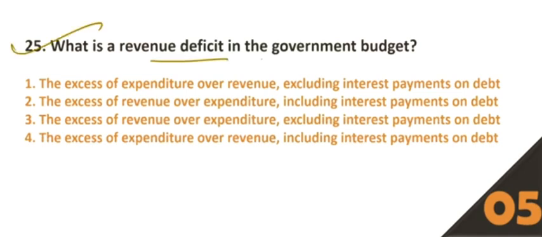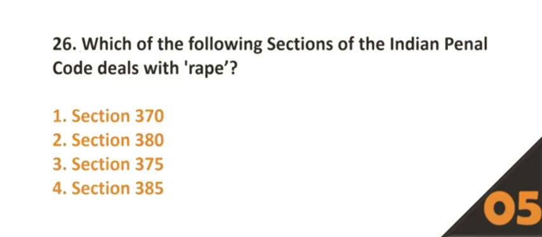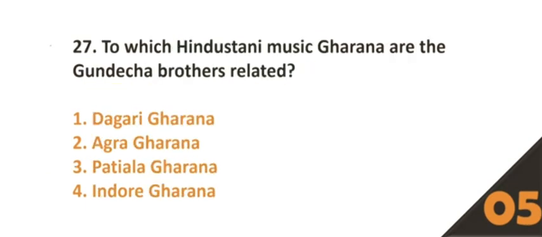25. What is the revenue deficit in the government budget? Option number 4, the excess of expenditure over revenue, including interest payments on debt. 26. Which of the following sections of the Indian Penal Code deals with rape? Option number 3, Section 375. 27. To which Hindustani music gharana are the Gundecha brothers related? Option number 1, Dagar Gharana.